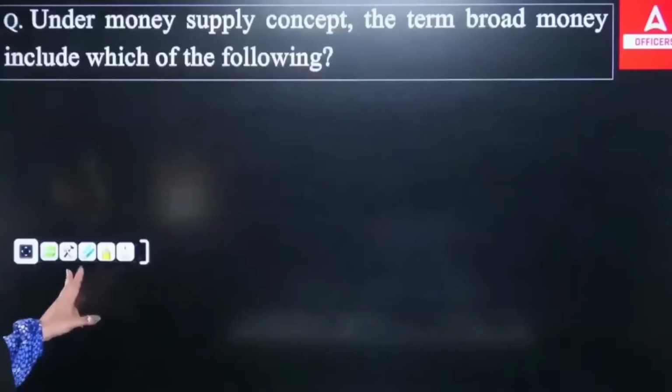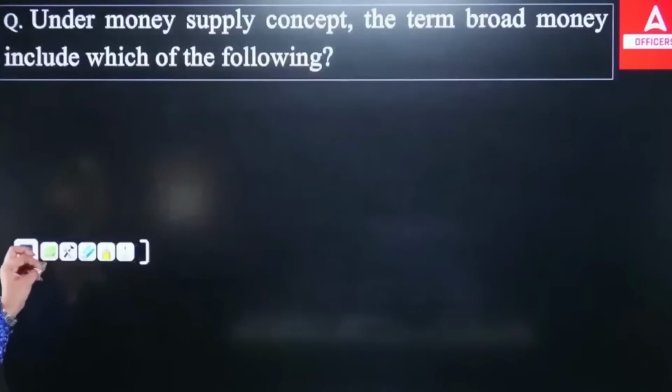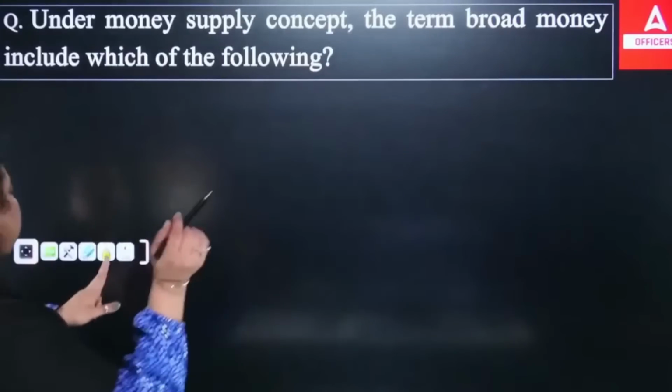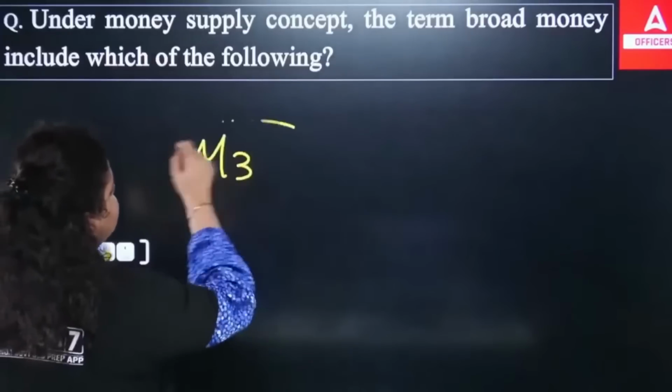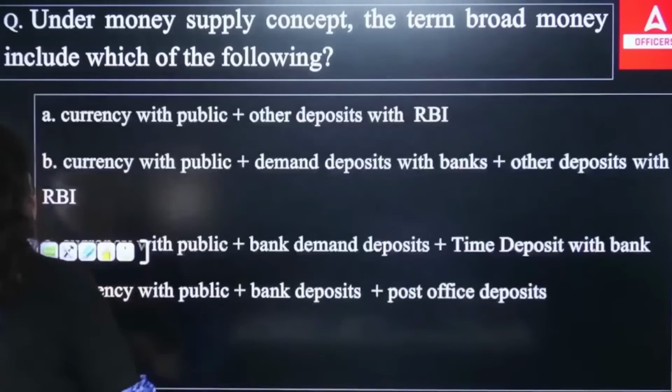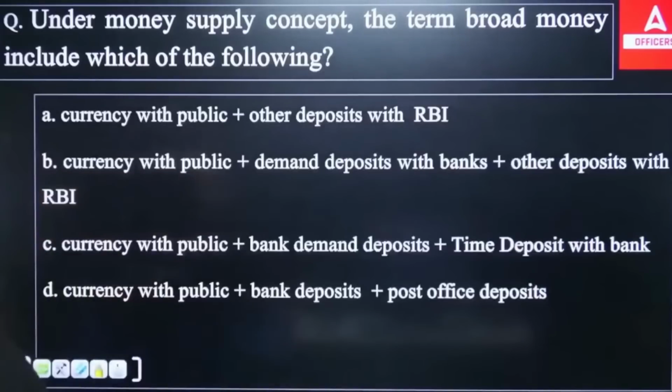Okay. Next question. Under the money supply concept, the term broad money includes which of the following? So broad money, I have told you which of the following is broad money. M3 is broad money, and I have told you the formula of broad money. So let me know which of the following statements will be right. Let me know that. A, B, C or D?